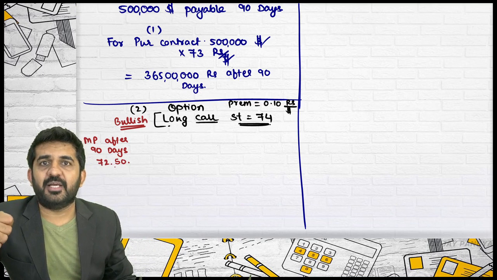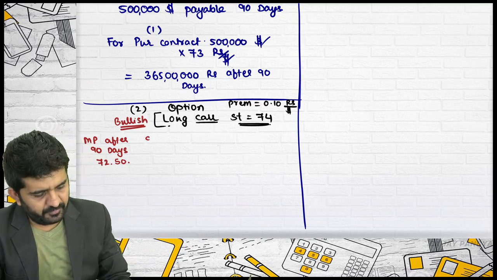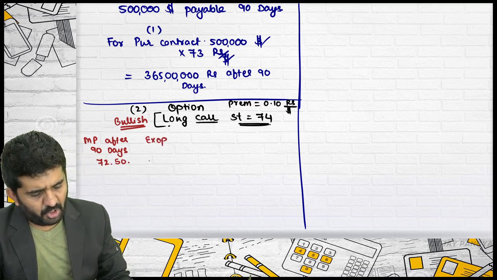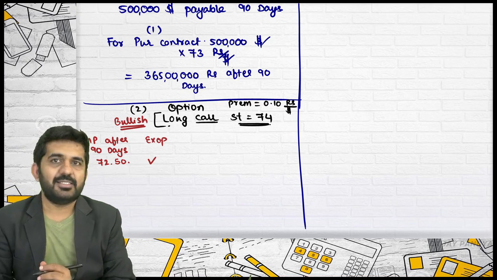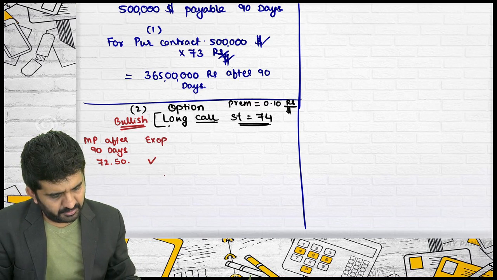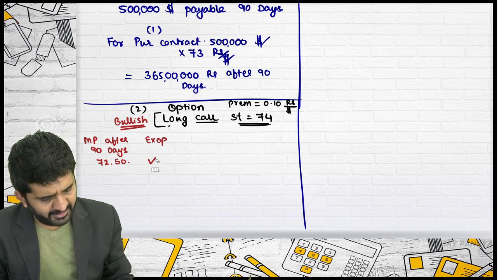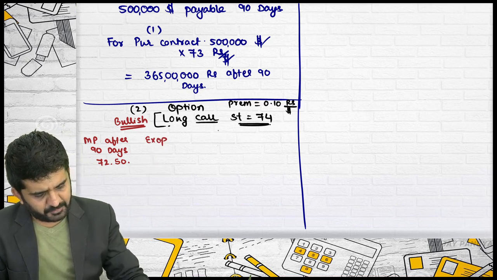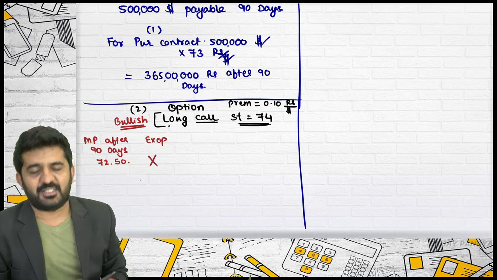If the market price is 72.5, will I exercise the option? The answer is yes. I will purchase at 72.5, right? I will exercise the option. If the market is bearish, no, I will not exercise the option.